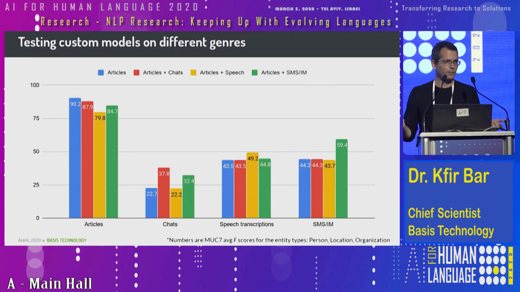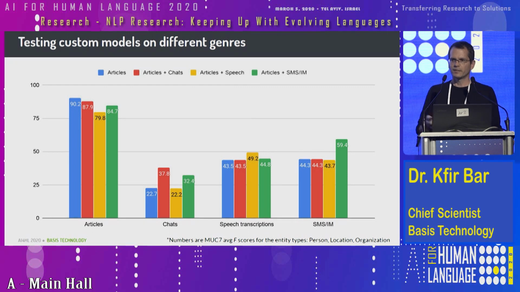The disappointing part, of course, is, as you can see, the results are pretty low, right? So this is exactly what we said at the beginning. Taking a news model and trying to apply it on other genres, not domains, is very problematic. So you get very low results. Now, we're hoping that we can improve those results, and this is just the beginning of this work, and improving with more data, for example, yes, because we only annotated 40,000 documents, makes sense.